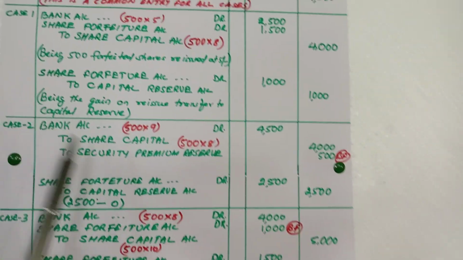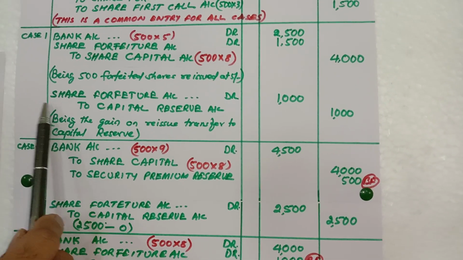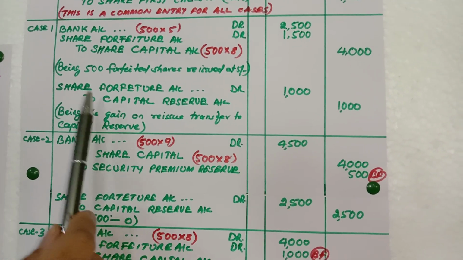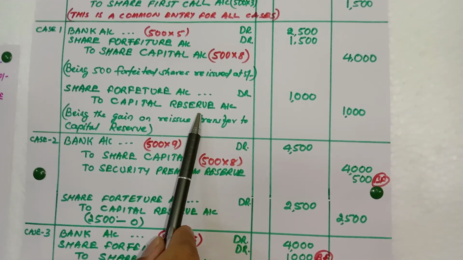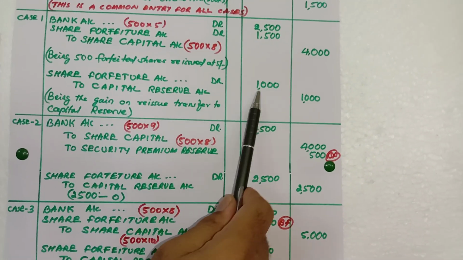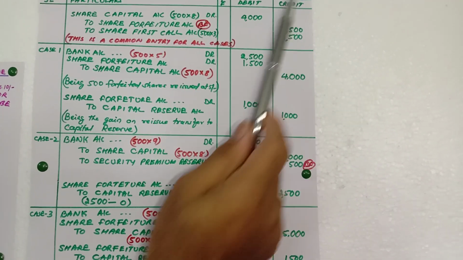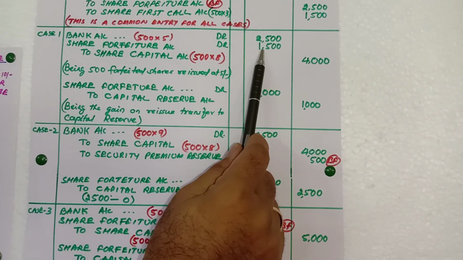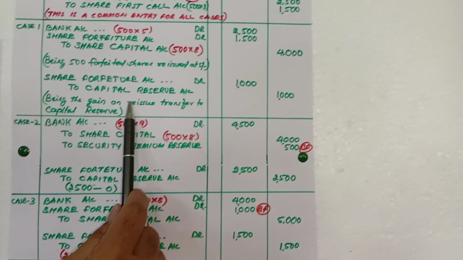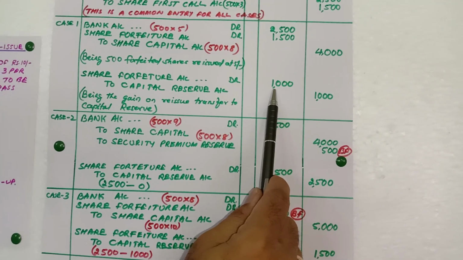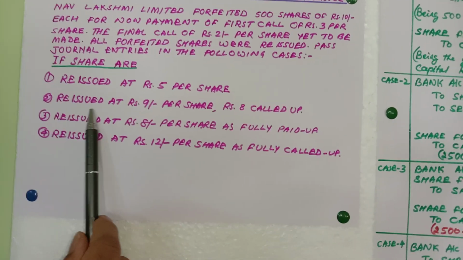Now how to write the capital reserve entry? As you can refer to in the last questions, you must have learned how to write this, but this is once again a recall. The entry is share forfeiture account debit to capital reserve. How does it come? Now here 1000 I have written, that is, the 2500 is common and 1500 is this. So 2500 minus 1500 will be equal to 1000. So this is the first case. So now let's see the second case.